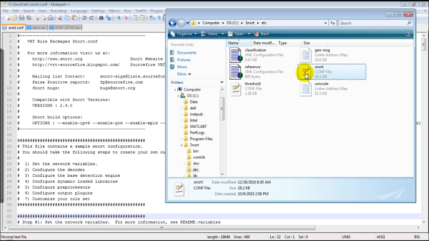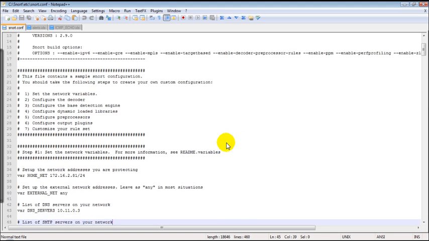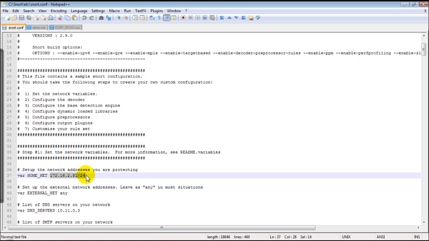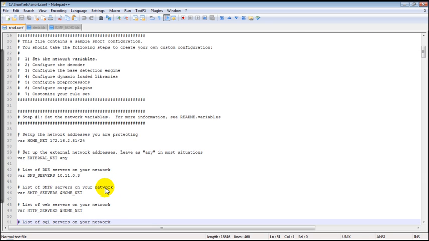If you open this, this is the file that will be opened. Here there are multiple changes that you need to do. First, you need to give your IP address, the IP address of this PC you want to protect from intrusions. This is the max size for your IP address. The DNS server is entered here.